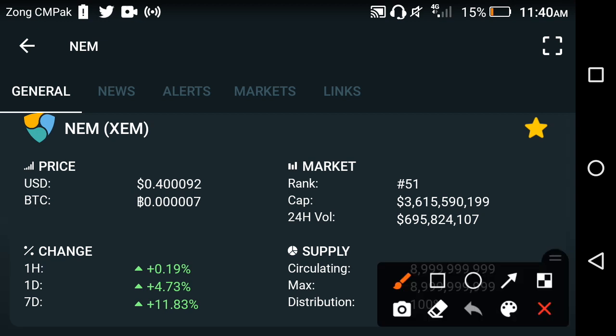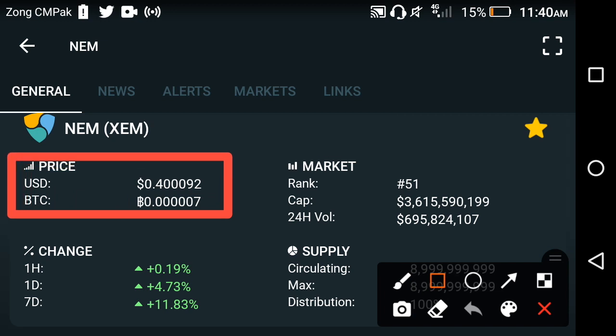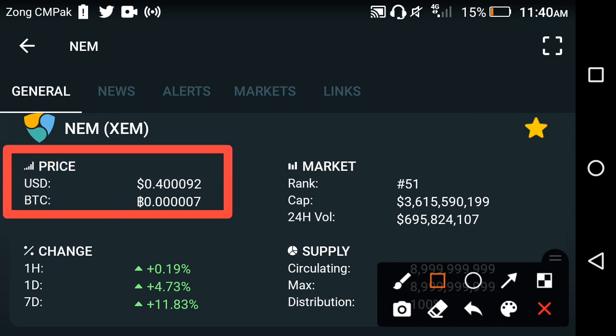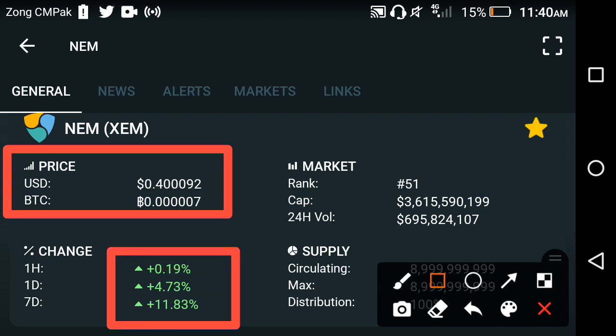Let's talk about the current price of the XEM, friends. The current price of the XEM in the market is about 0.400092 USD, friends. Once again, the biggest pump period of the XEM coin has started now. XEM coin again took a jump, friends, and it's good news for all XEM holders.